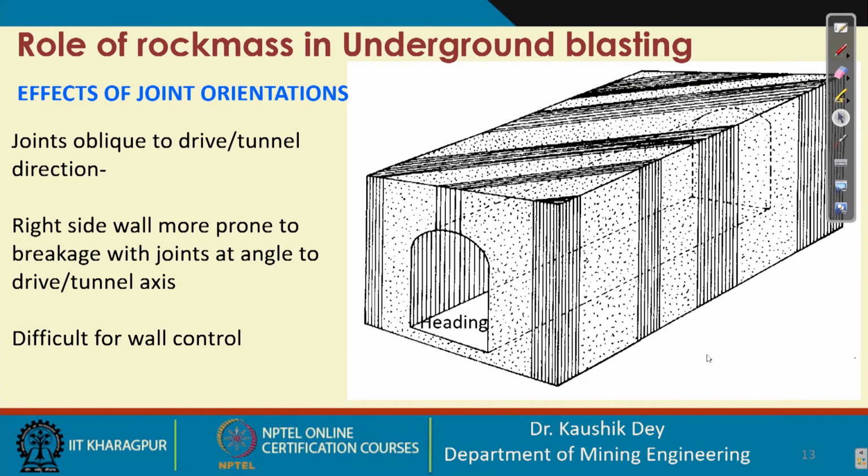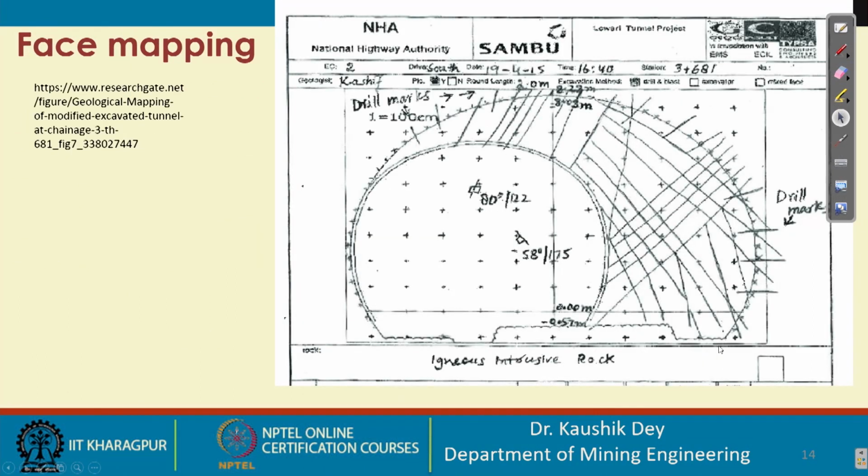Now, that is why whenever underground blasting is required, face mapping is one essential part, where we have to see the location of the joint sets and how they are oriented.